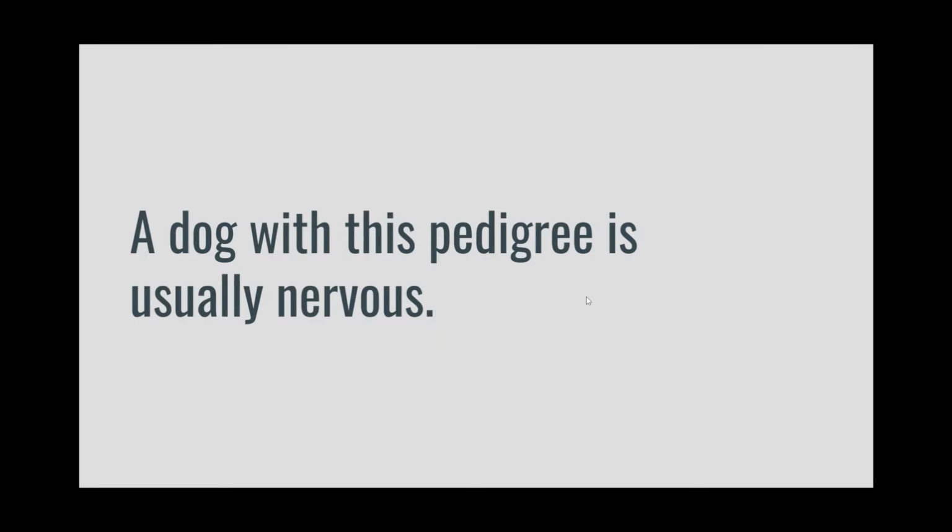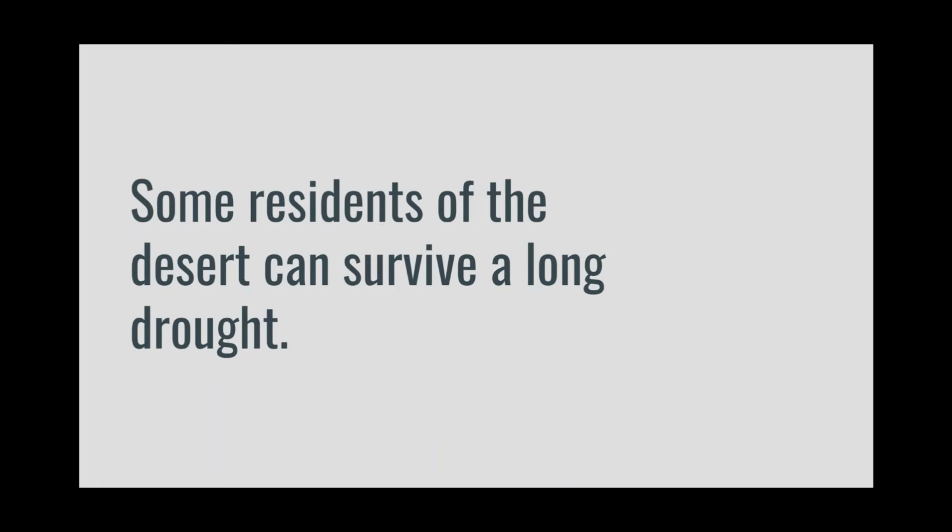Okay, so the example sentences. A dog with this pedigree is usually nervous. Our simple predicate here is is, which is a linking verb, and our complete predicate is is usually nervous. Next example, some residents of the desert can survive a long drought. Our simple predicate is can survive, and our complete predicate is can survive a long drought.